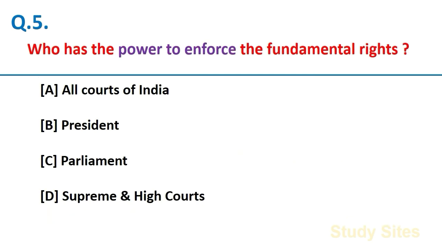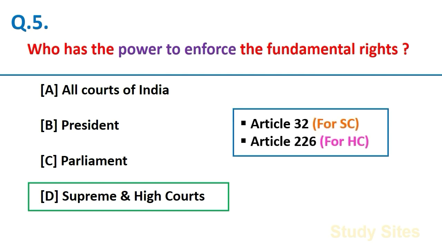Who has the power to enforce the fundamental rights? Supreme Court and High Courts. Friends, by Article 32, Supreme Court enforces fundamental rights, and by Article 226, High Court enforces fundamental rights.